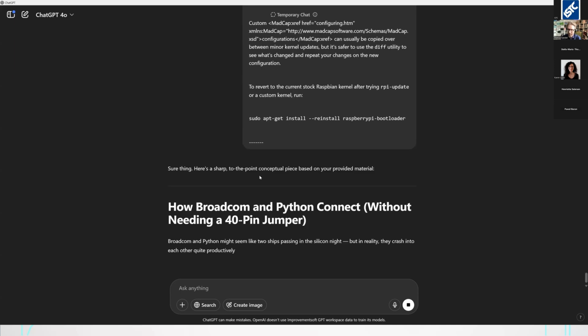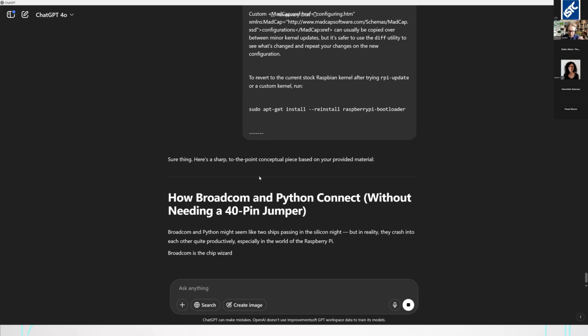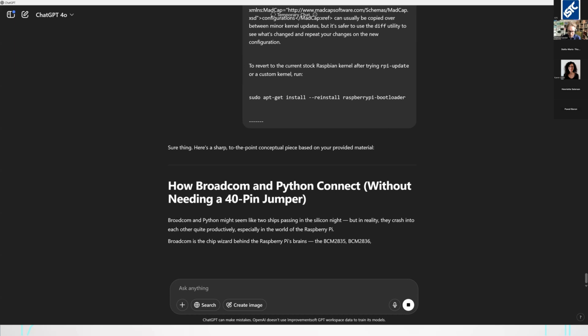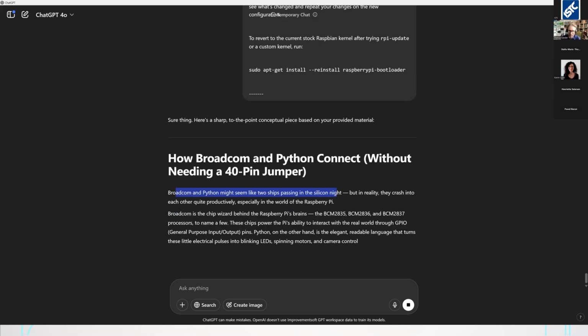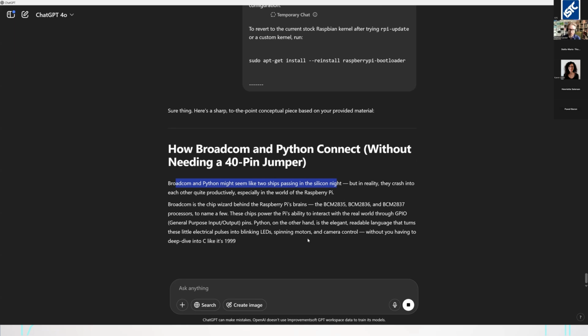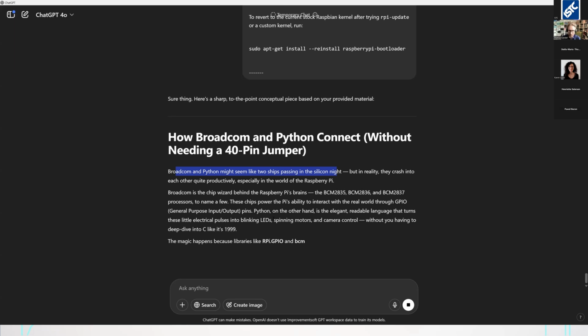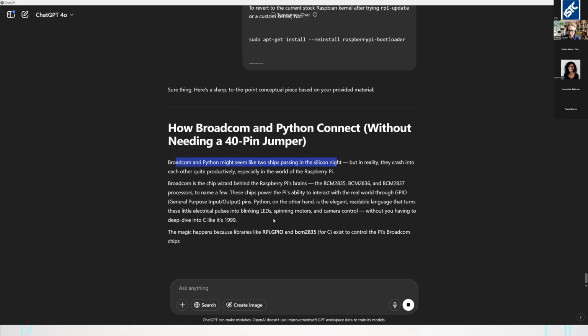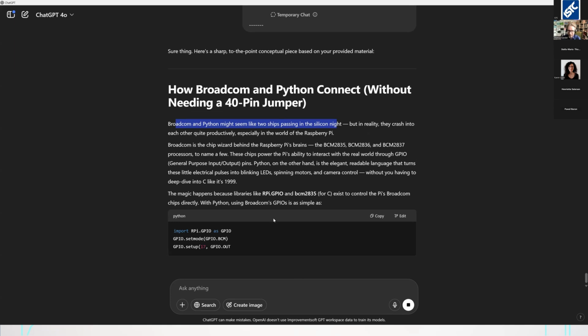Okay, I think I might have turned up the attitude of the chatbot here. Without needing a 40-pin jumper, Broadcom and Python might seem like two ships passing in the Silicon Night, so it's not really appropriate. But you can configure the chatbot to set the tone that you want. So this gives a bit of a conceptual overview. Maybe it's a good fit for your brand. I'm not sure, but yeah. The magic happens because libraries, well, it's very friendly, maybe good for a blog post.